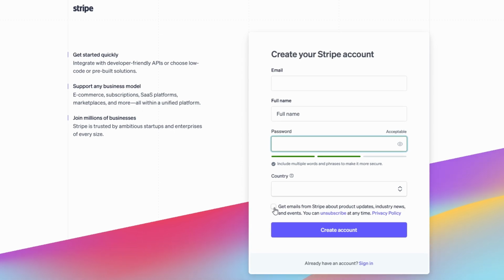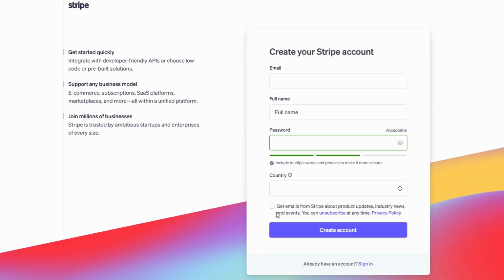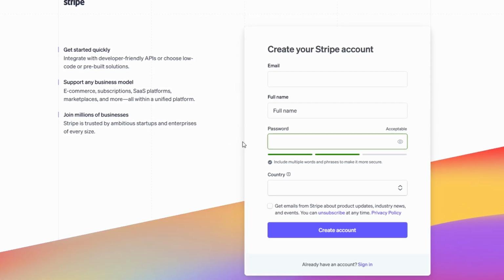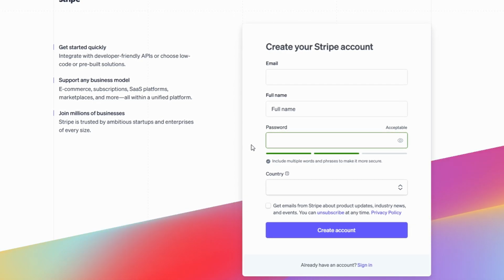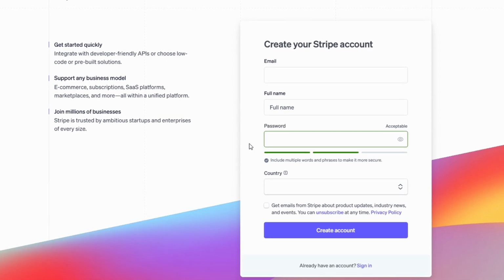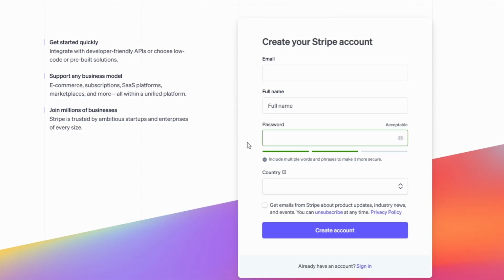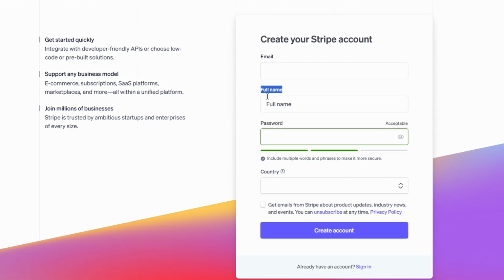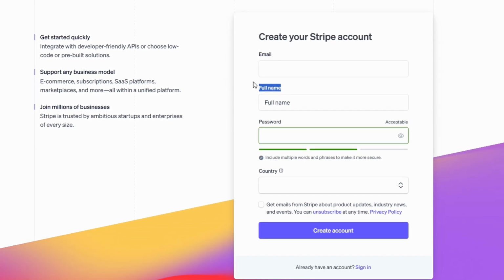Now it's time to enter your details. Stripe will ask for a few pieces of information to create your account. Here's what you need to know. Email address. This will be the primary way Stripe communicates with you. Make sure to use an email address that you check frequently, as Stripe sends important account updates, payment notifications, and security alerts here. Enter your full name as it appears on your official documents. This is important for identity verification and setting up your payments.